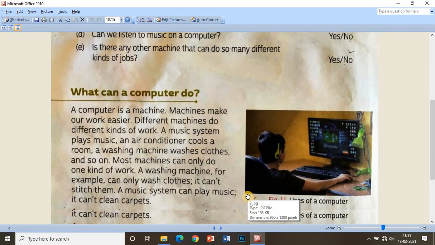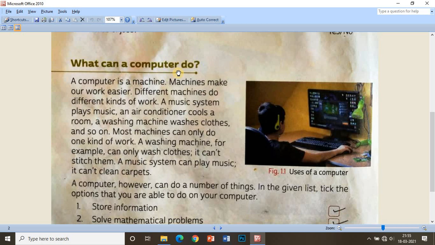The first topic is, what can a computer do? A computer is a machine. Machines make our work easier. Different machines do different kinds of work. A music system plays music. An air conditioner cools a room. A washing machine washes clothes, and so on. So what is a computer? Our first question is, what is a computer? Our answer will be, a computer is a machine.